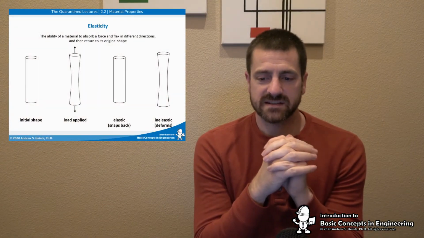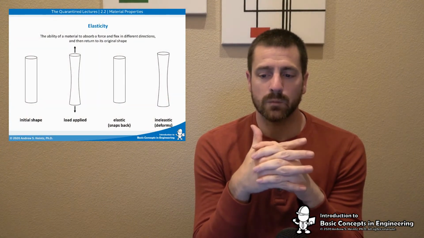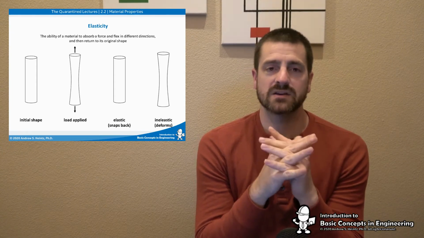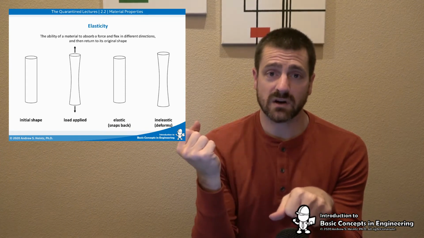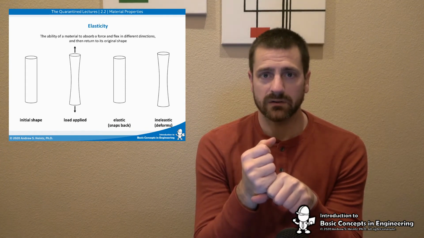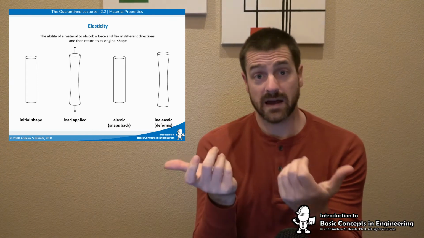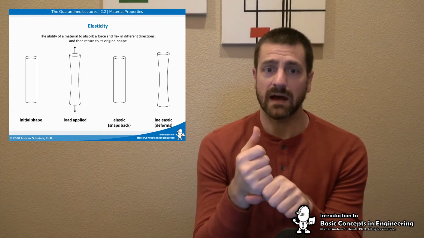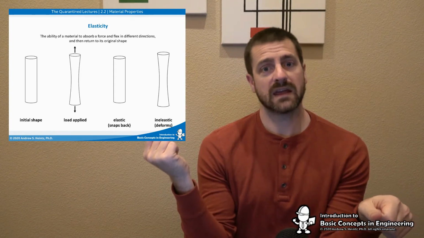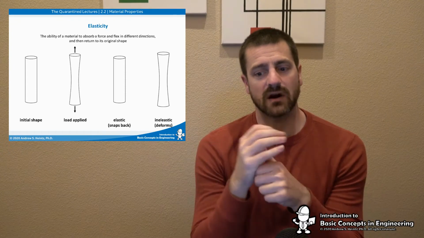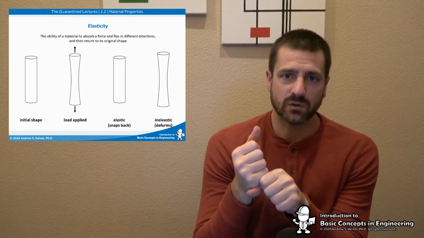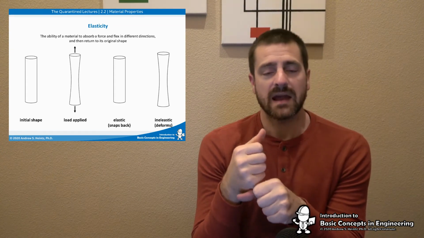Next up, we have elasticity. This is the ability of a material to absorb a force and flex in different directions and then return to its original shape. So in our example of silly putty, once we stretched it, it did not go back to where it was, right? However, you could use something like an elastic band, for example, that if you pull it, it will snap back, right? A rubber band will often do that. But again, if you pull a rubber band far enough or hard enough, it can still stretch. So what we're seeing here is we have a load applied. An elastic material will snap back, maintain its original shape, and an inelastic material will deform.